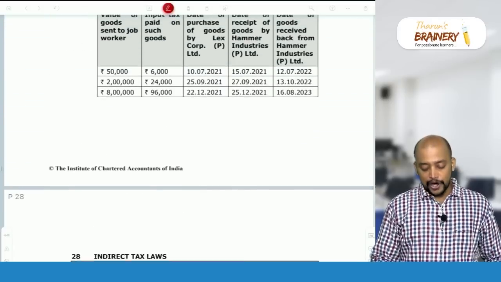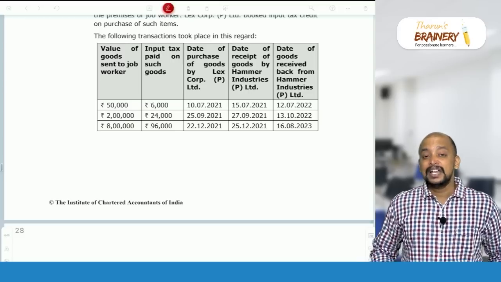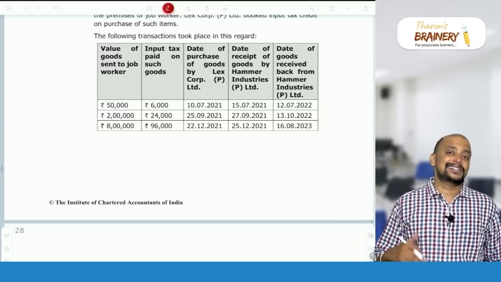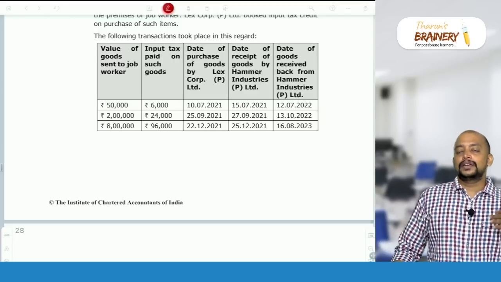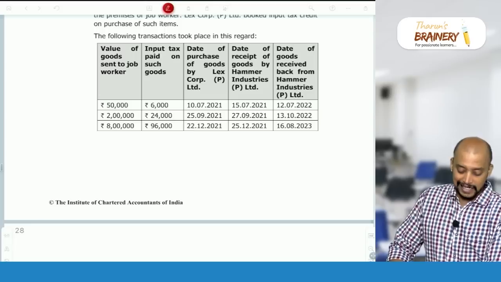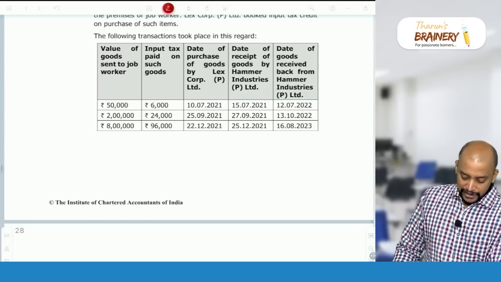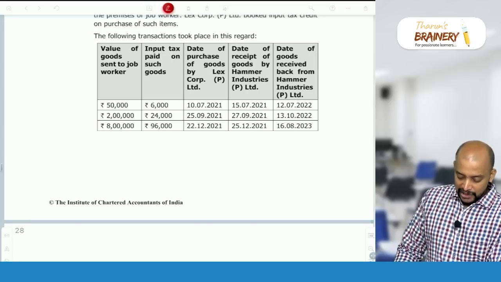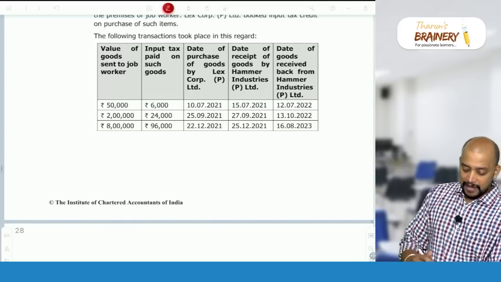Suppose the goods are not brought back within 1 year from the date of dispatch to the job worker. Then we need to pay tax along with interest on whatever ITC we have availed. We should treat it as supplied. The goods are supplied and we need to pay GST along with interest at 18%. The table gives the value of goods sent to the job worker, input tax credit paid on such goods 6,000, date of purchase of goods by LexCorp, date of receipt of goods by Hammer Industries, and date of goods received back from Hammer Industries.